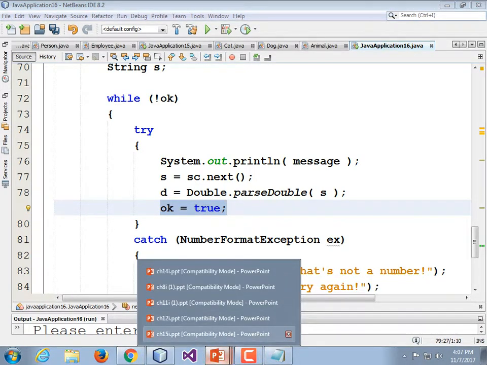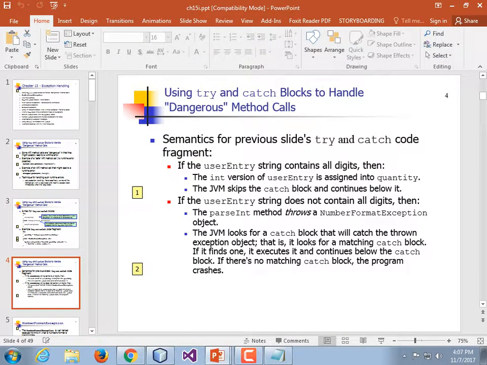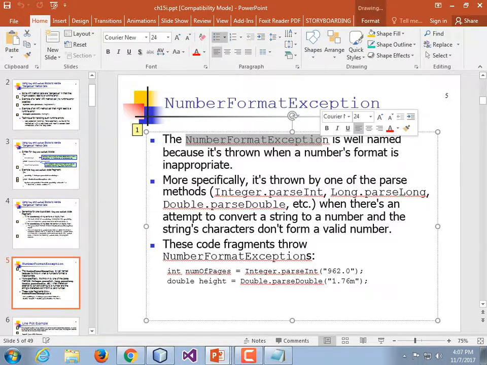Take one more peek at the semantics for the previous slides, try and catch code. Skip that. Number format exception is well named. It's thrown when a number's format is inappropriate. Throw is what they call it when the exception is so-called generated. You can throw your own exceptions if you want.